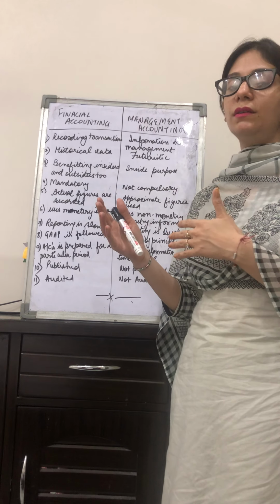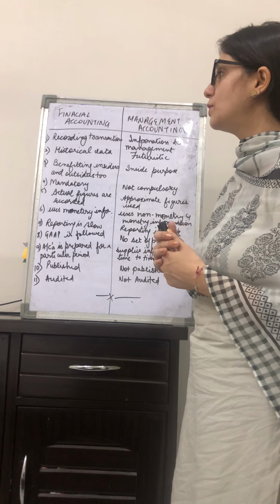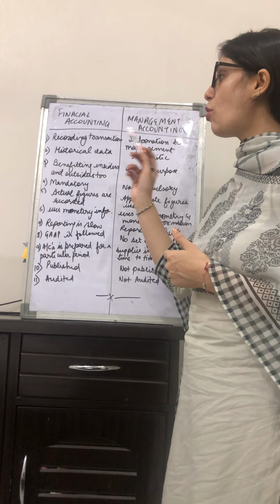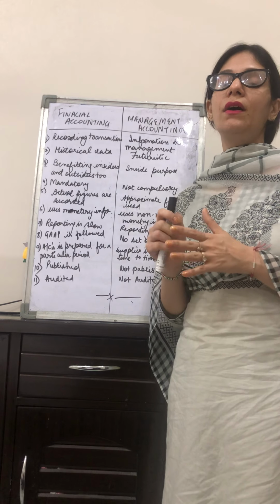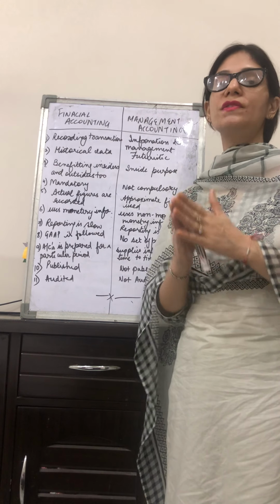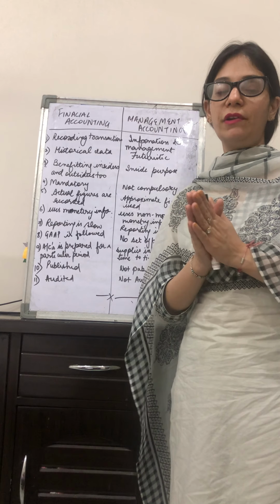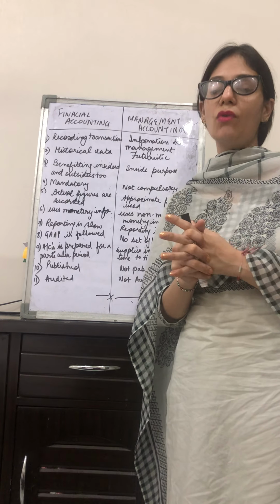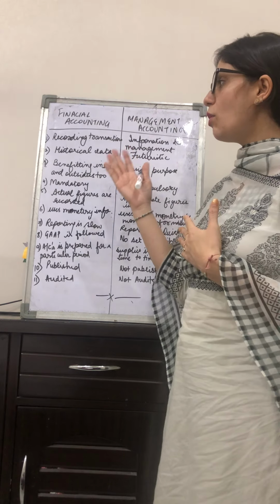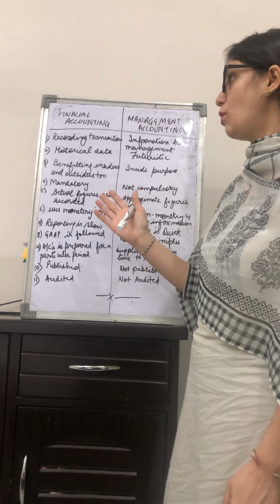So let us pick out some differences between both of them, right? Firstly, the nature and scope of financial accounting. It basically records the day-to-day transactions, the small and big transactions that come across. These transactions are recorded through the financial accounts into the trading account or the profit and loss account, or they are recorded in the balance sheets and anything else. So recording of the proper transactions in the accounts is under the head of financial accounting.